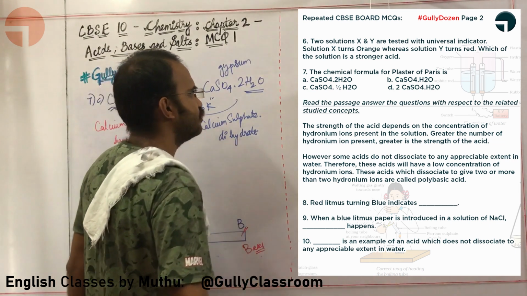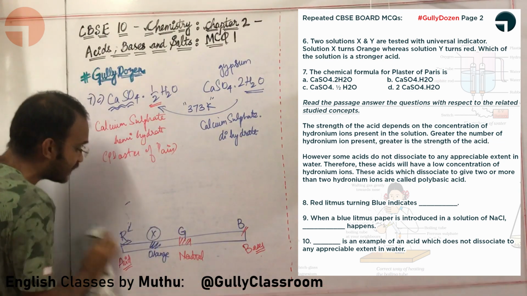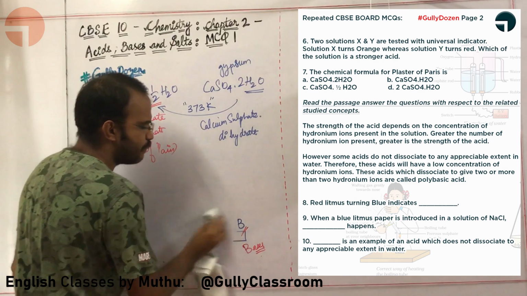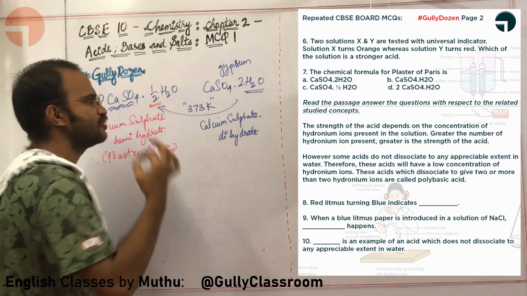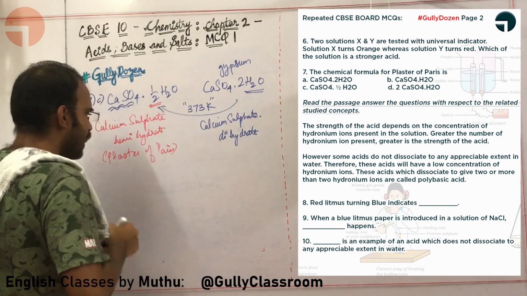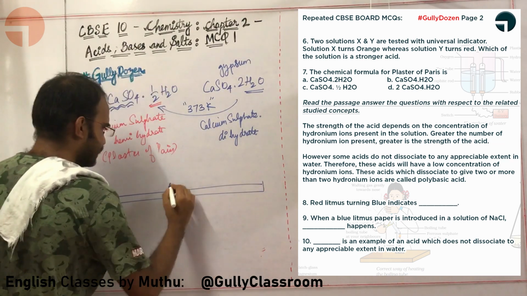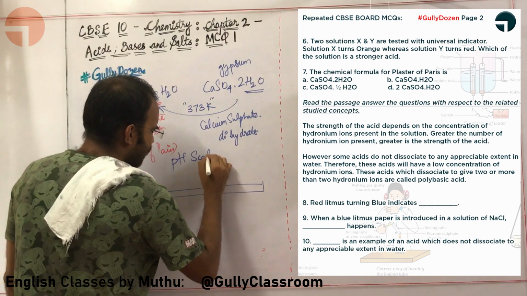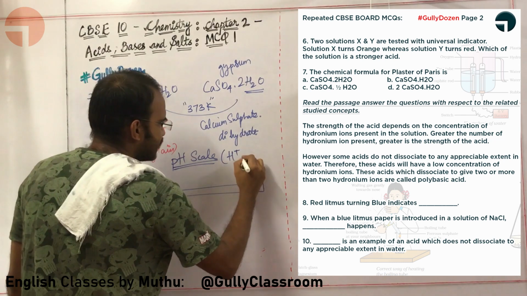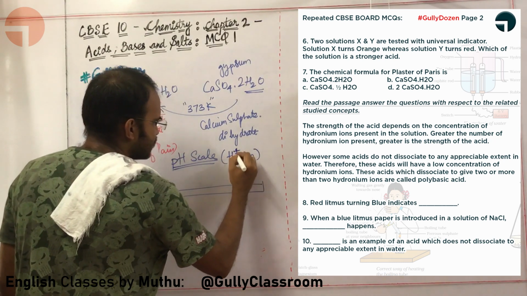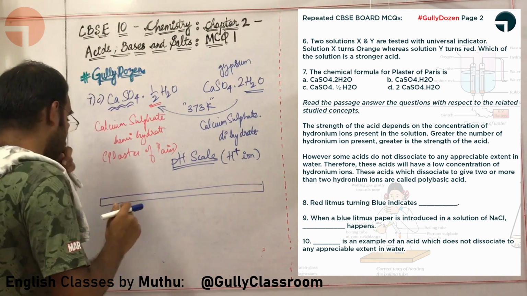Let us go for the eighth question. It asks you to read a passage and answer the following with respect to the relevant points from the passage. The strength of an acid depends on the concentration of hydronium ions present in the solution. Let us say this is my pH scale. A pH scale simply measures the concentration of H plus ions.